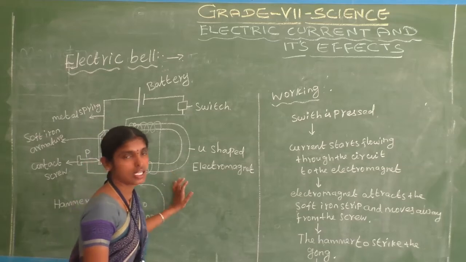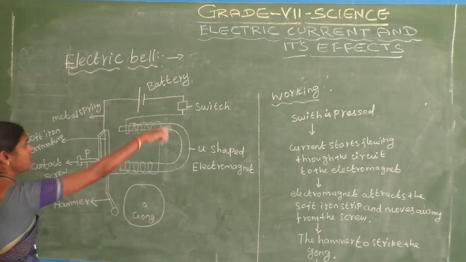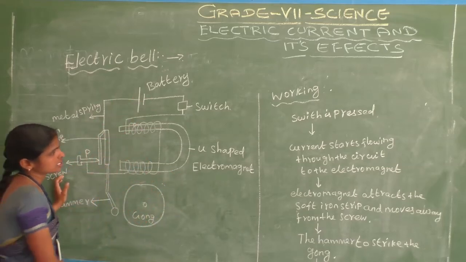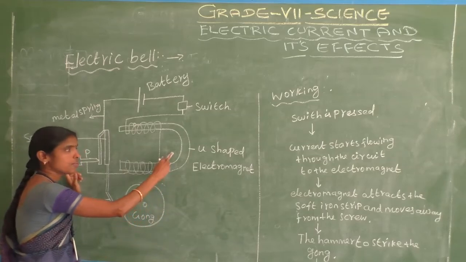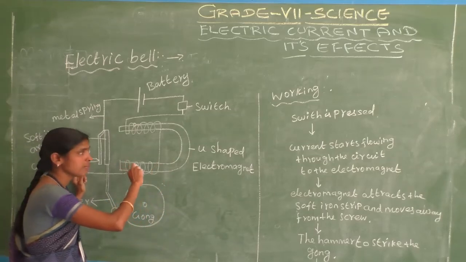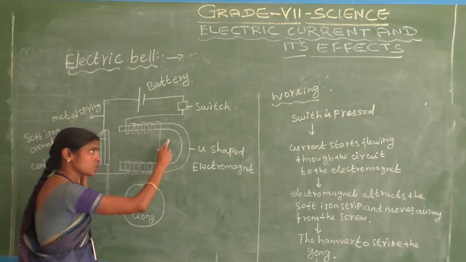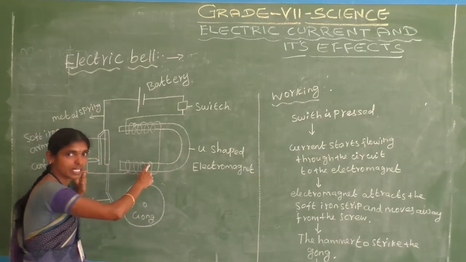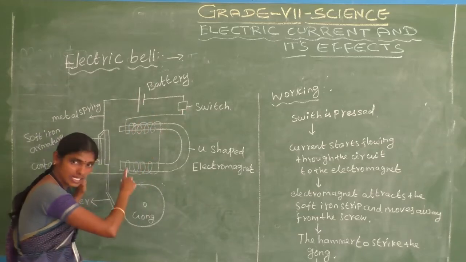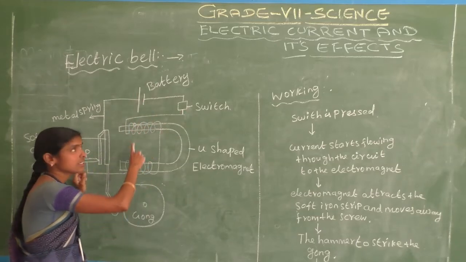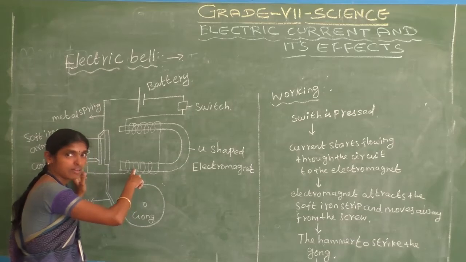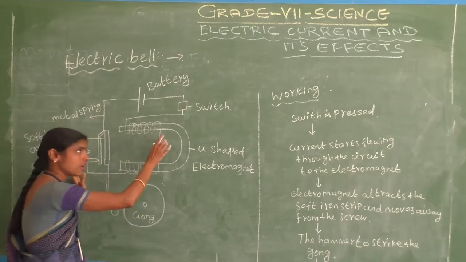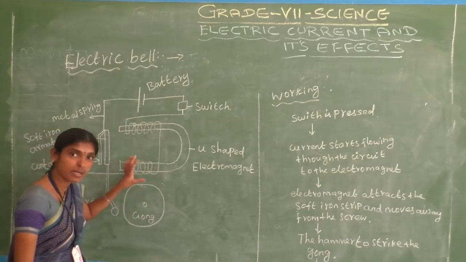Electric bell. This is the electric bell diagram. This is the electromagnet. Electromagnet has an electric magnet. This is the electromagnet. See here, this is the electric bell diagram. What are the parts? What is the main part of the electric bell?